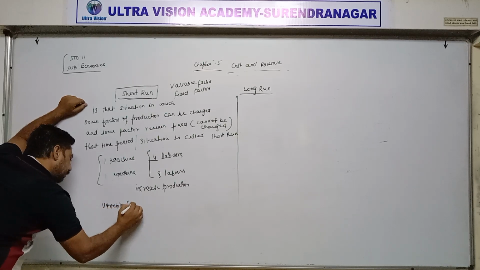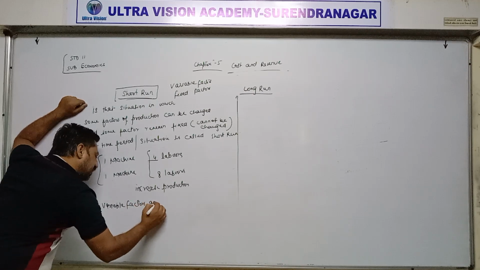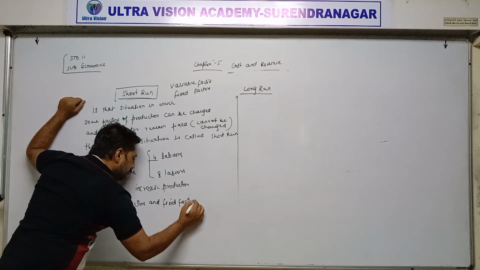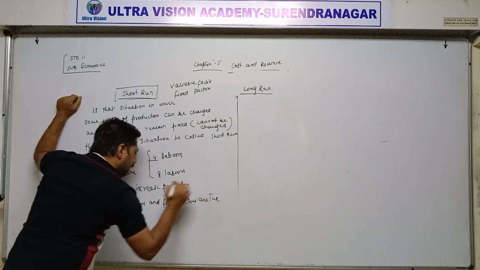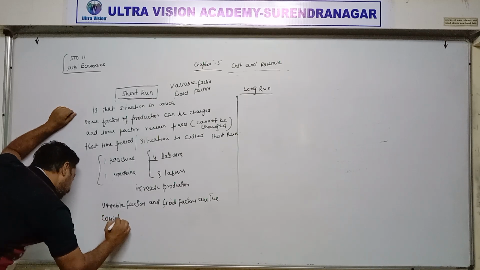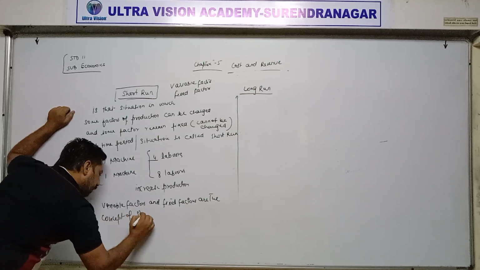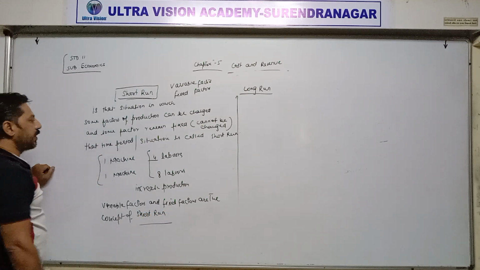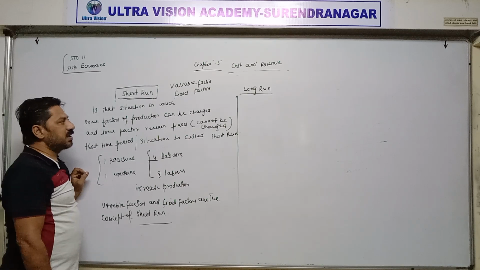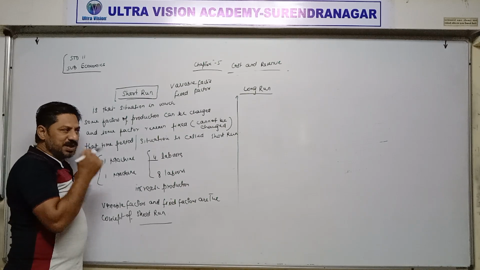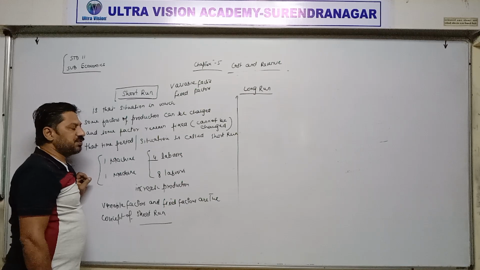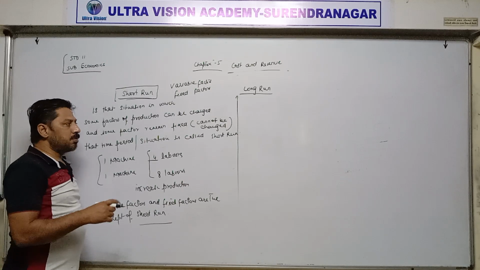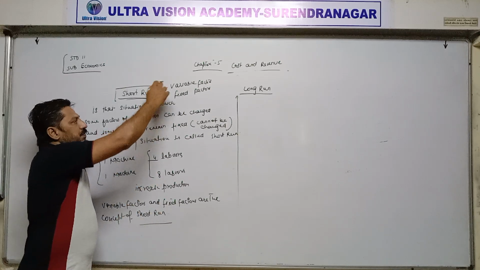Variable factors and fixed factors are the concepts of short run. Or in other words, in short run we can differentiate between fixed factors and variable factors. The factors which remain fixed, which do not change, are called fixed factors, and the factors which can be changed according to the volume of production are called variable factors.